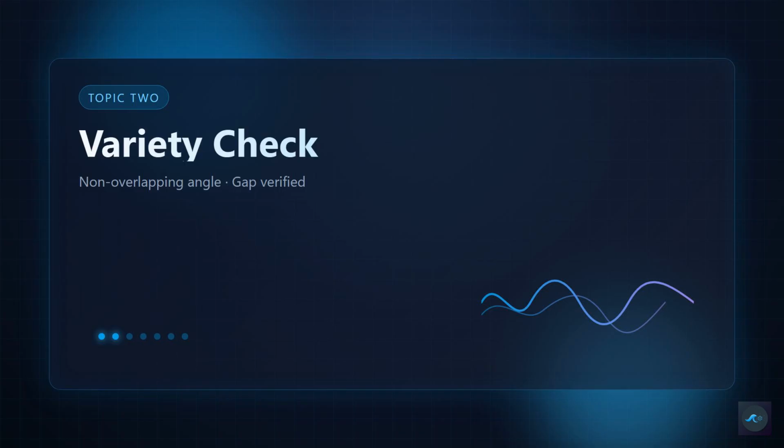Status, researching. Now look at both topics together. Ask, would a subscriber watch both in the same week without feeling it's repetitive? If yes, you're building a real calendar. If no, swap one out. Step 4, the 5-minute refinement loop.